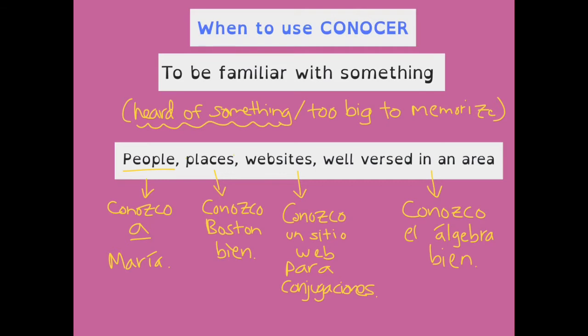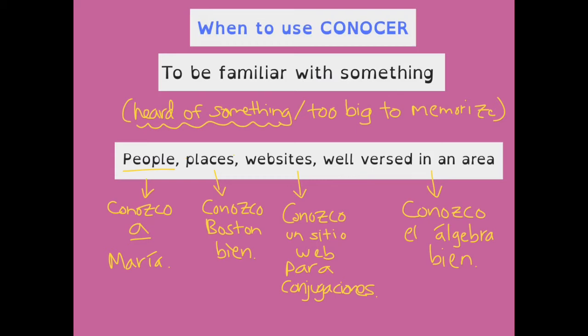Alright, now let's move on to the verb conocer. So basically, instead of thinking about conocer as just to know, think about it more like to be familiar with something. So it's like you've heard of something, but it's something that's too big to memorize. So where are we going to see this typically? Well, with people. You might have been someone's best friend for your whole life, but you're never going to be able to read their minds. You're never going to know everything about them. So we use conocer with people.